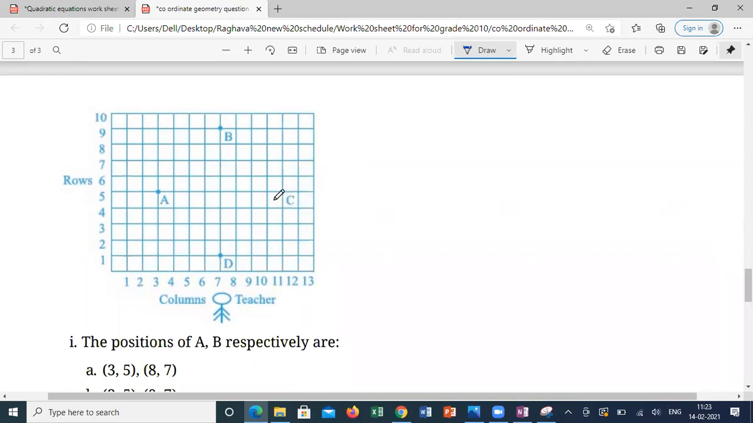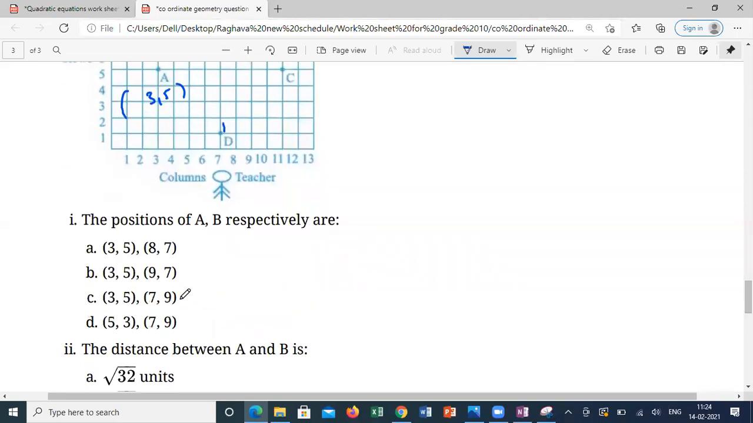A is 3, 5 and B is 7, 9. Option C, sir. 3, 5 and 7, 9. This is 3, 5, and this is 7, 9. Yes, sir. So option C.